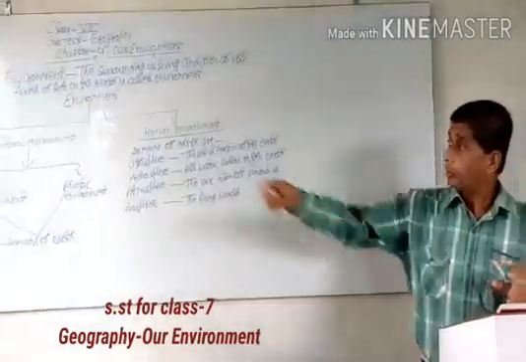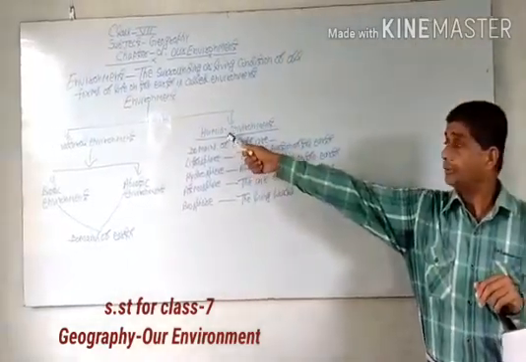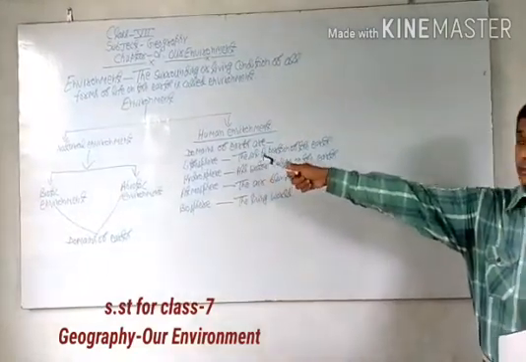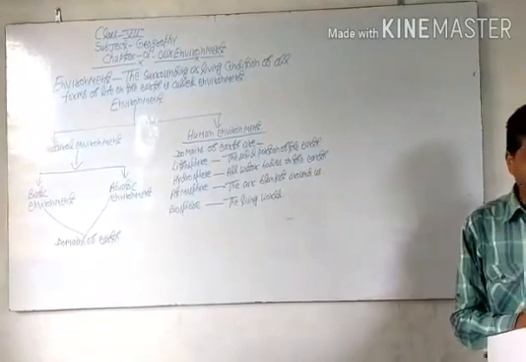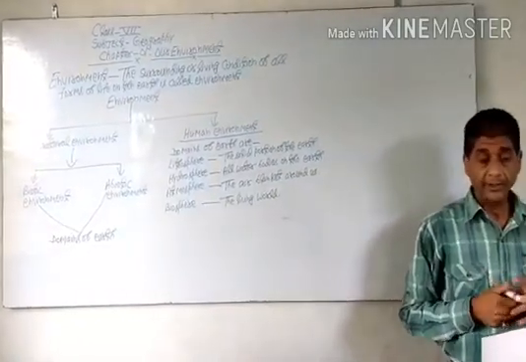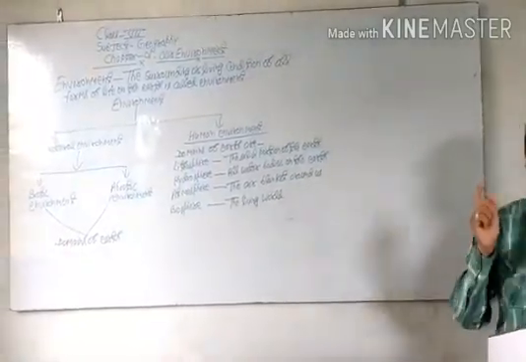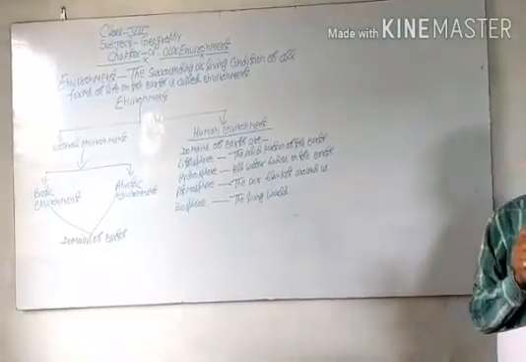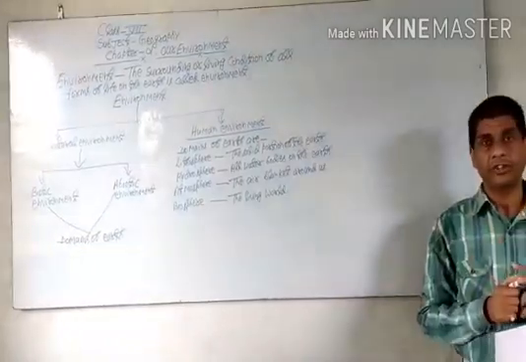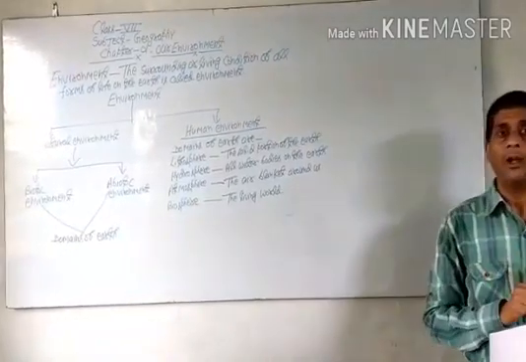Environment is broadly classified into two groups: natural environment and human environment. The natural environment, which occurs naturally on the earth and consists of all living and non-living things, is called natural environment.